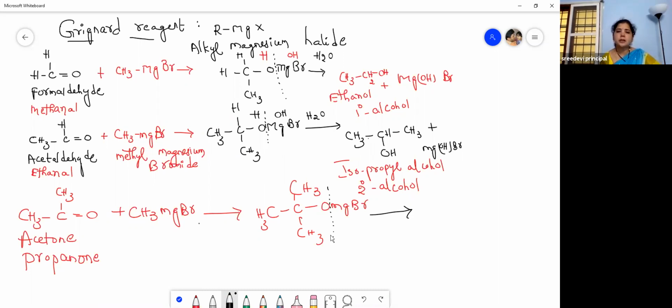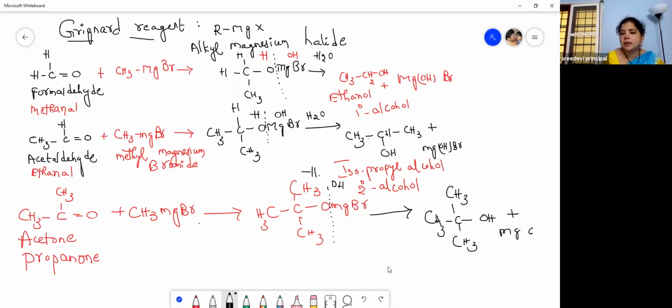These dotted lines show the cleavage, the breakage. Again H to this part and OH to this part. What do you get? You will get tertiary butyl alcohol. (CH3)3C-OH plus MgOHBr.